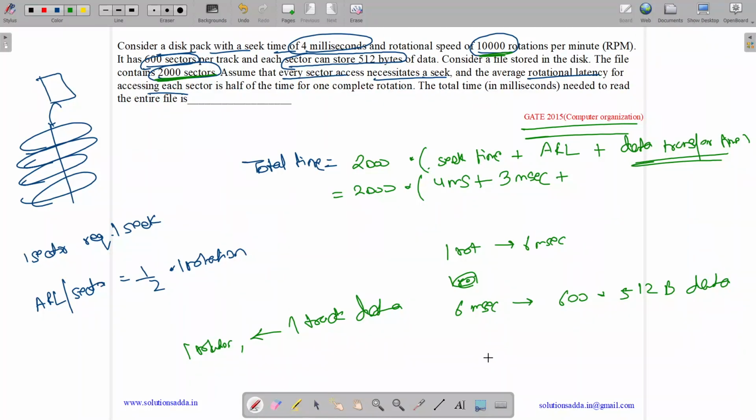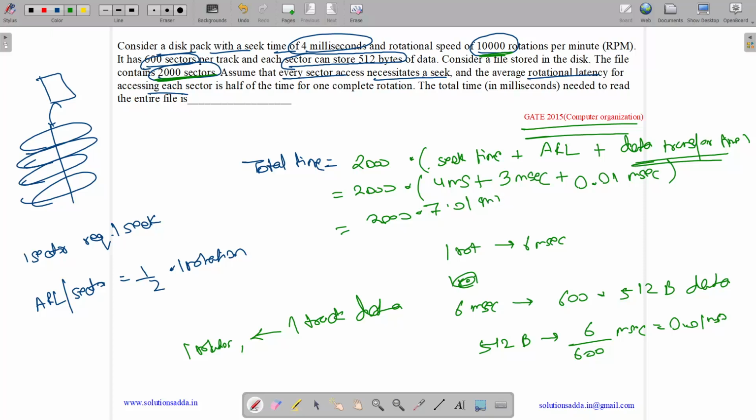Okay. So 512 bytes can be read in 6 by 600 millisecond or 0.01 millisecond. So it is 0.01 millisecond. So if you calculate this, then you will get 2000 into 7.01 milliseconds, which equals 14020 milliseconds. So the answer is 14020 milliseconds.